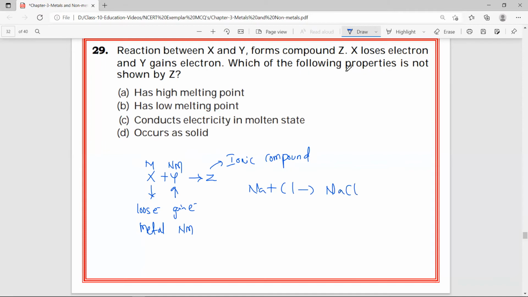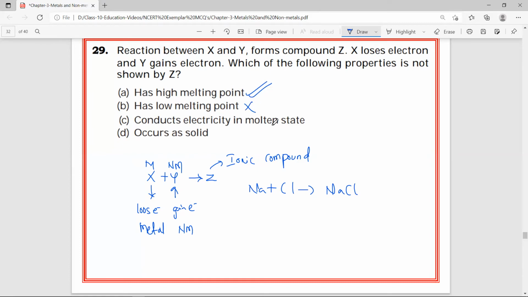Which of the following properties is not shown by Z? So simply they are asking which is not a property of ionic compound. Now you see, has high melting point. Yeah, definitely all ionic compounds will have high melting point. We need to produce huge amount of heat energy to melt it. Has low melting point. No, it has high melting point. This is correct, this is wrong.